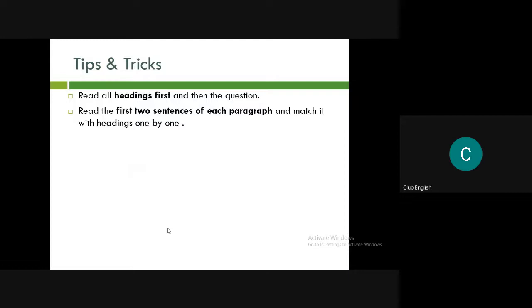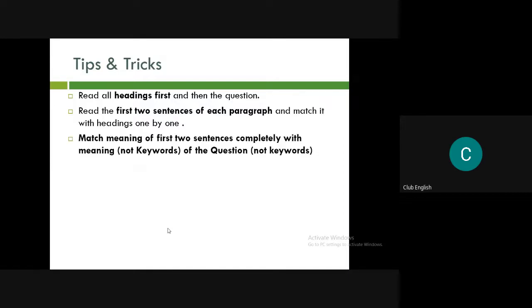For the first part, part A, you'll read only two sentences of it, not more than two sentences. And whatever is the meaning of the two sentences, you will start looking through the answer options one by one. The first heading, whether it matches or not. The second heading, whether it matches or not. The third heading, whether it matches or not. So only the meaning of the two sentences of the first paragraph, you will match with all the options one by one.